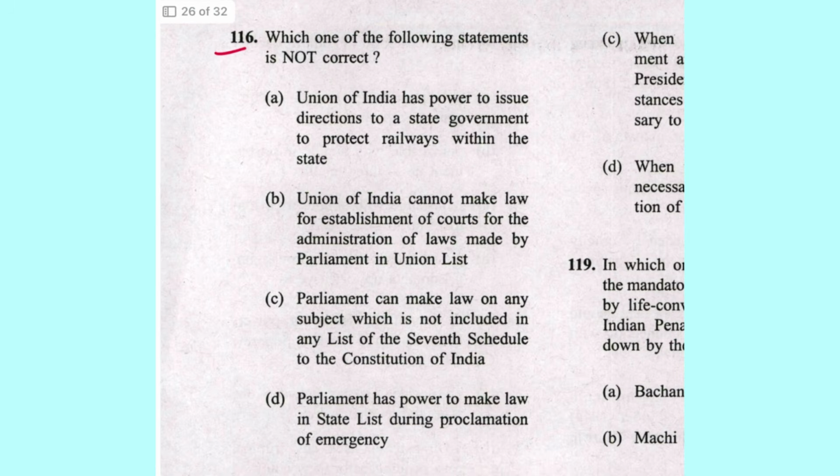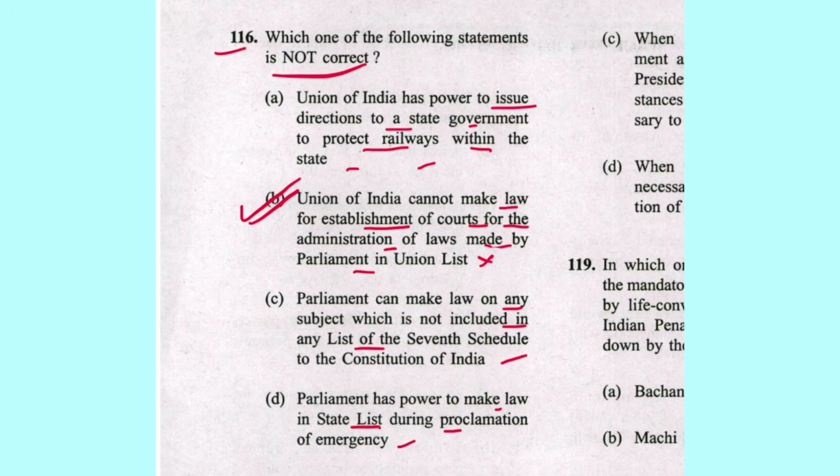Next 116. Which one of the following statement is not correct? Union of India has power to issue direction to state government to protect the railway within the state. It is correct. Union of India cannot make law for establishment of courts for administration of law made by Parliament in Union. It has power. So this is wrong. Parliament can make law on any subject which is not included in the list of 7th schedule. This is correct. Parliament has power to make law in state list during proclamation of emergency. Yes. So B is not correct. B is the answer.